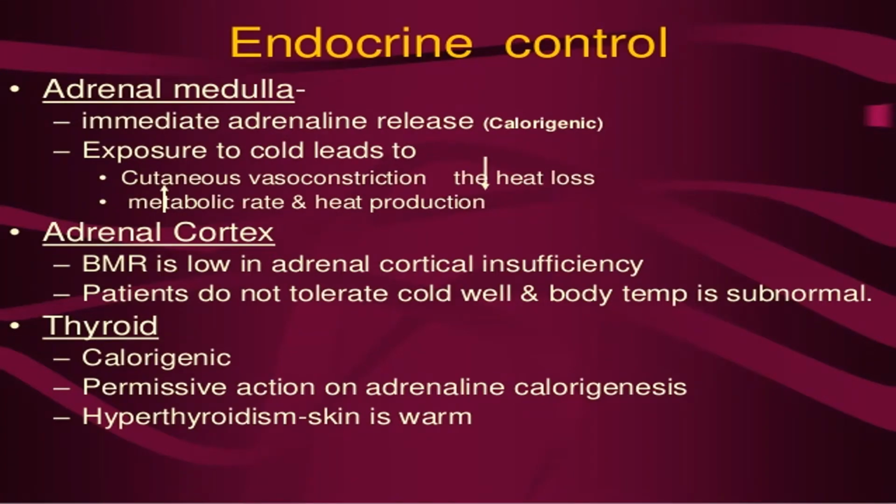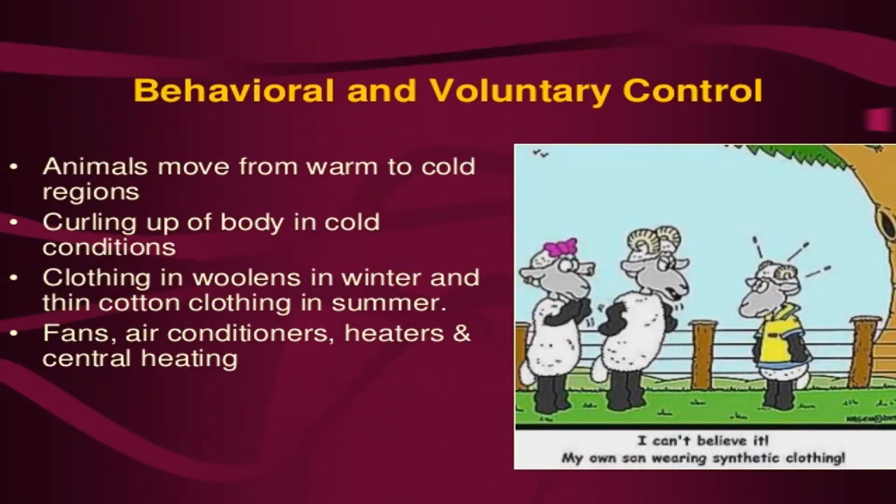Adrenal cortex: basal metabolic rate is low in adrenal cortical insufficiency. Patients do not tolerate cold well and body temperature is subnormal. Thyroid: calorigenic, with a permissive action on adrenal calorigenesis. In hyperthyroidism, the skin will be affected.